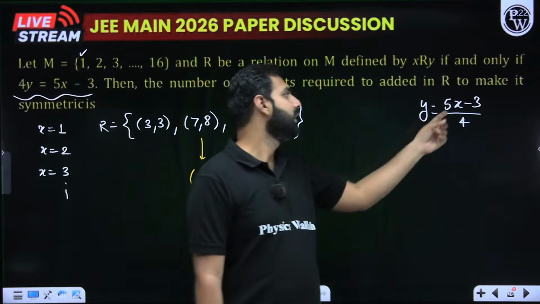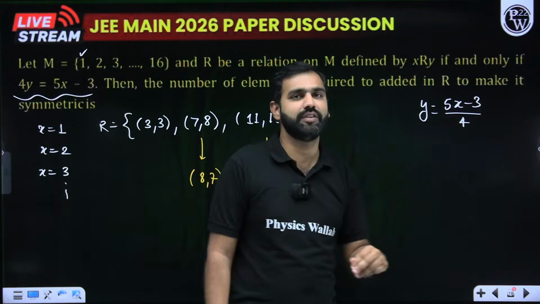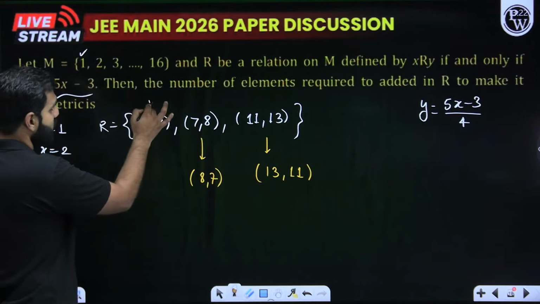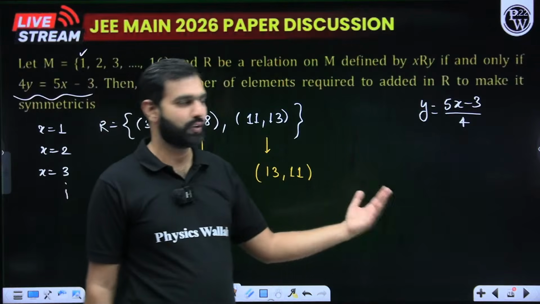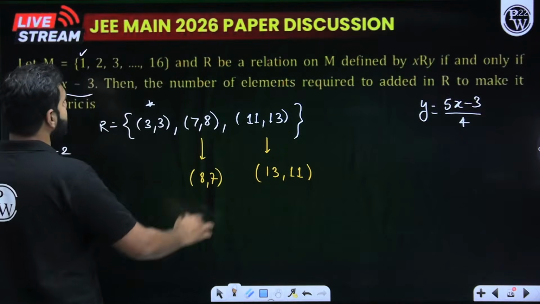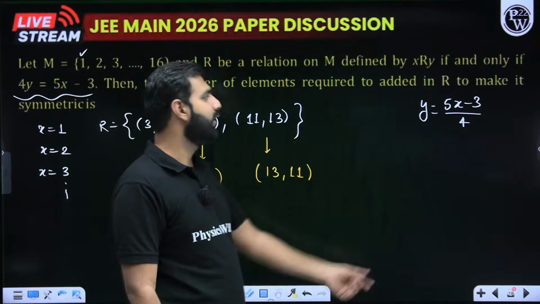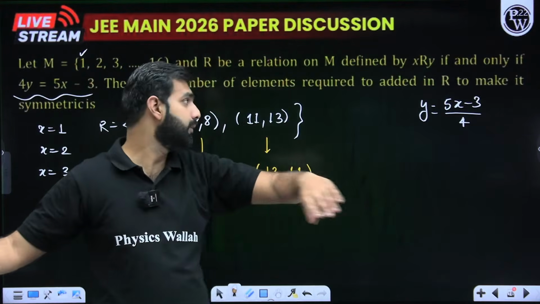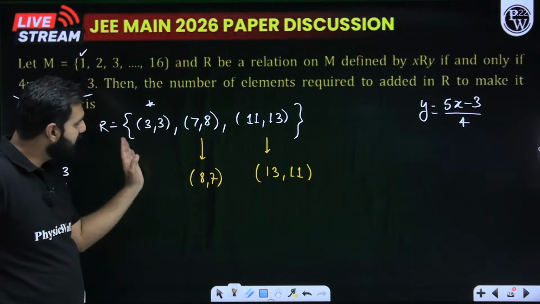When I take 3, 3 into 5 is what? 15, 15 minus 3 is 12, 12 upon 4 is 3. So the first pair which you'll receive is 3 comma 3 and so on. So keep trying. When you keep trying, let's say I try 11 here. 11 into 5 is 55, 55 minus 3 is 52, 52 by 4 will be 13. Great. So these 3 pairs you get.